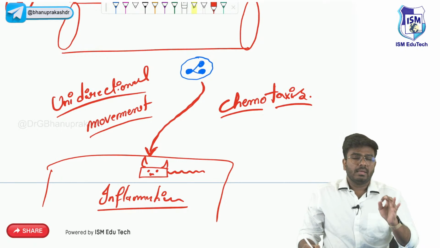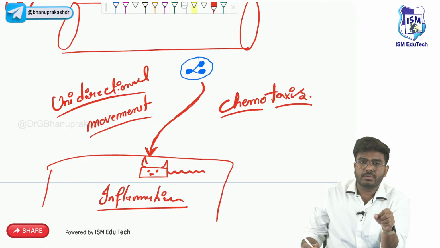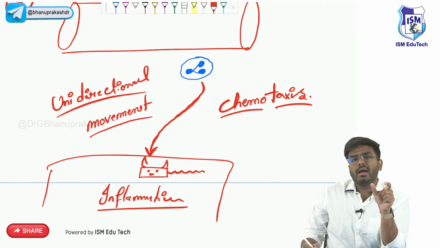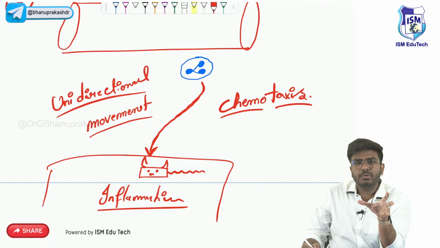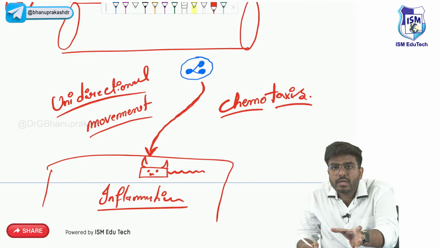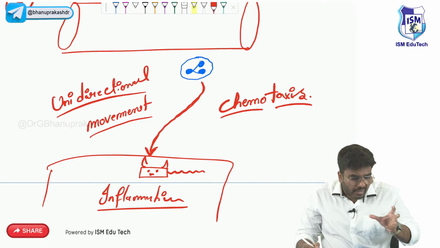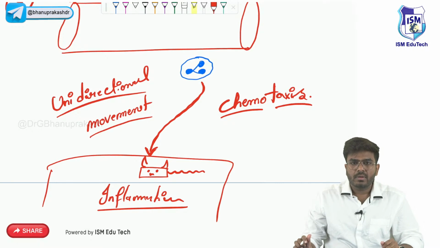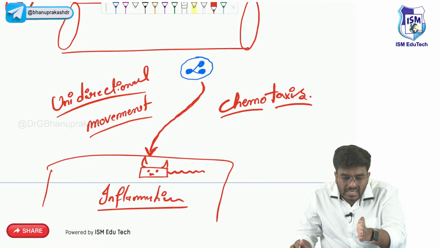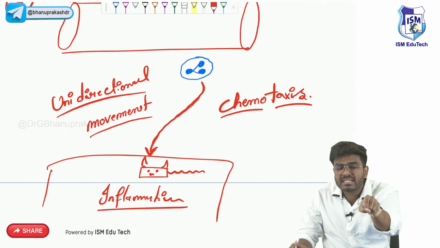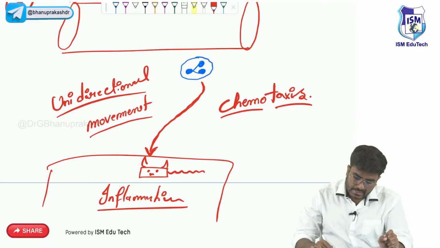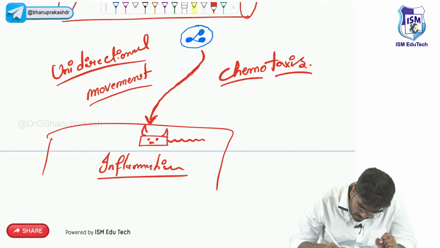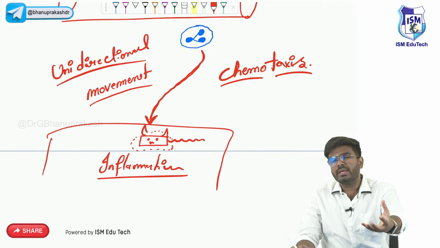Chemotaxis. From the exam point of view, they will ask: how come this neutrophil is directly going to the area of that microbe? Why is it directly going to the area of inflammation? Why is it not going in other directions? How does it know that's the place of inflammation? We all know this bacteria is there, right? Wherever there is bacteria, usually WBCs will love to go there.